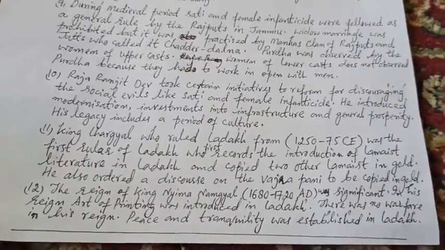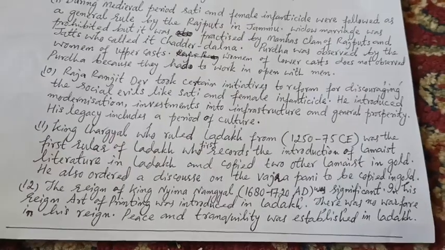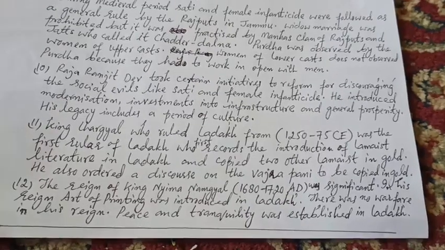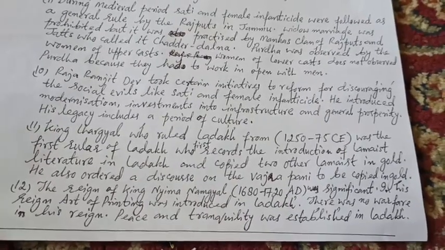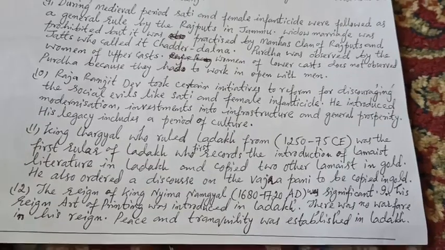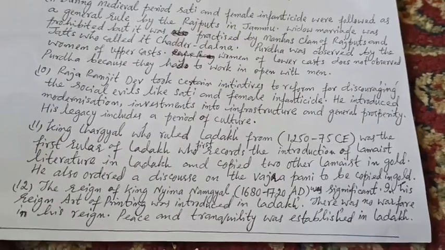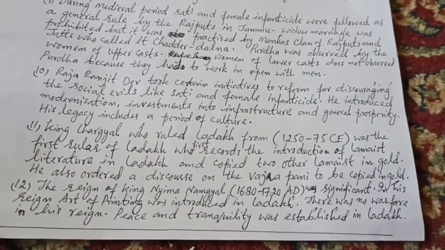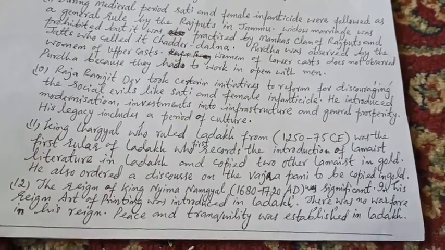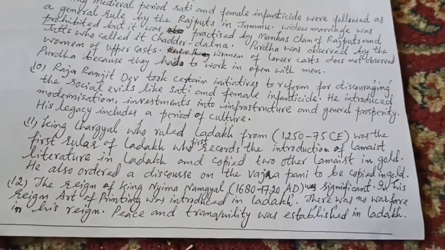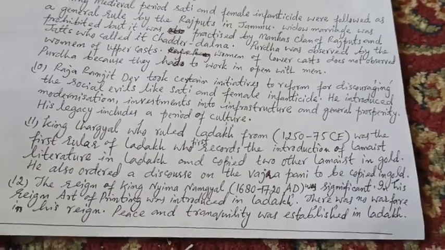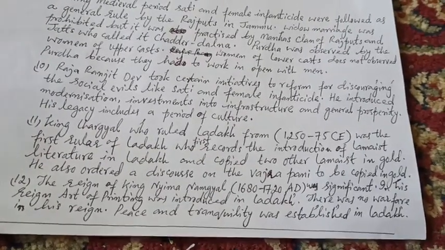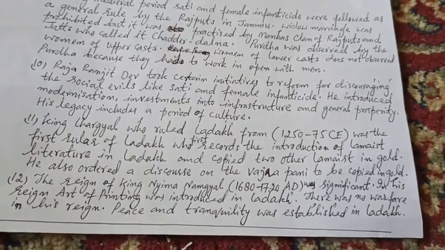Number 11. Write down the contributions of King Lahar. The answer is, King Lahar, who ruled Ladakh from 1250 to 1275 CE, was the first ruler of Ladakh who recorded the introduction of Lamaist literature in Ladakh and copied two other Lamaist texts in gold. He also ordered a discourse on the Vajrapani to be copied in gold.